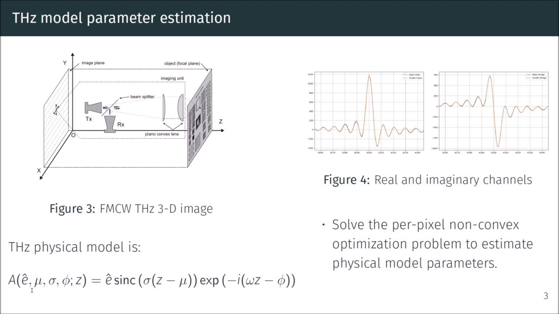Taking an example shown in figure 4, the terahertz model parameter estimation is an inverse problem which estimates these physical model parameters based on the terahertz forward model by solving the per pixel non-convex optimization problem, which minimizes the loss between model and the data.